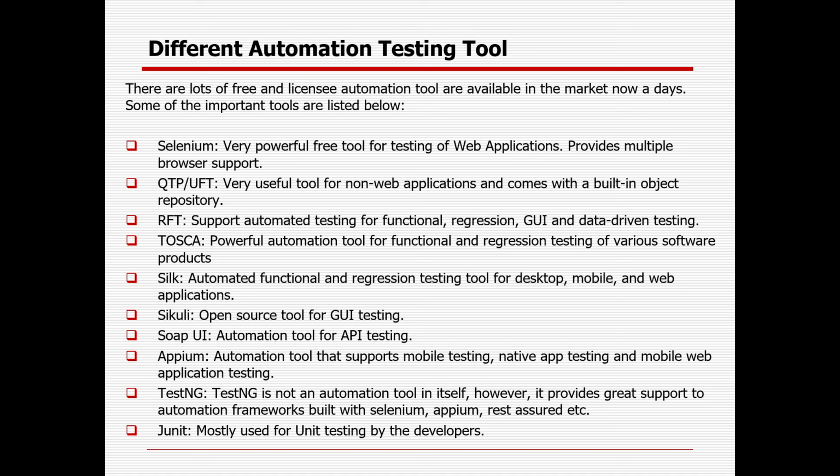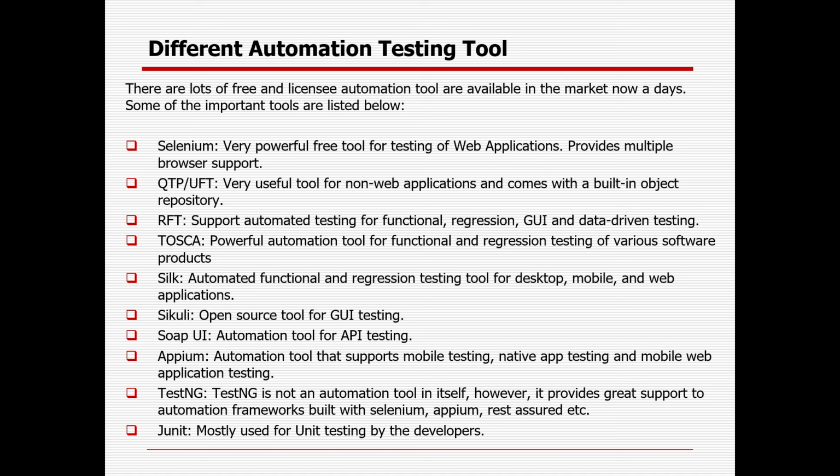So there are different kinds of tools available. Some are open source, which means there is no license cost. Others need a license. Selenium is a free tool, primarily used for web based testing. It provides multiple browser support, unlike QTP or UFT. QTP is Quick Test Professional, nowadays known as UFT or Unified Functional Testing, which is a commercial tool. It has some already added features, and primarily for non-web or Windows based applications it can be used with the built-in feature.